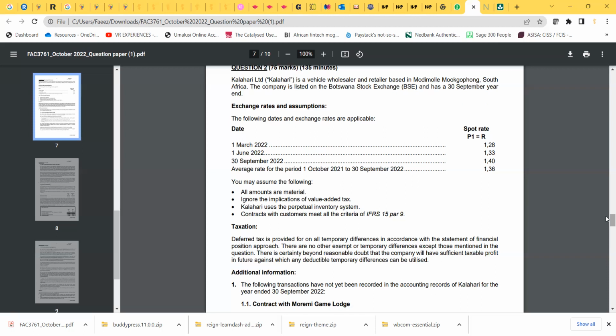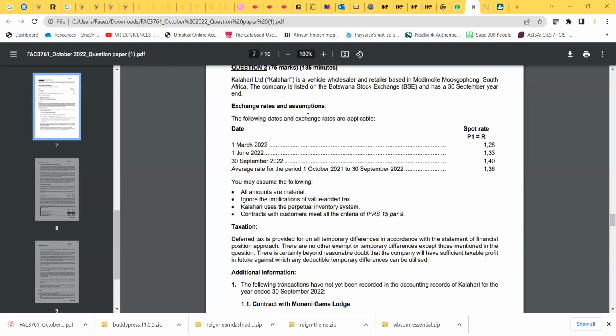Then the third thing that is very important, we are a vehicle wholesaler and retailer. Okay, so that means we buy and sell vehicles. So that implies vehicles would be our inventory, because that is what we do in our ordinary course of business. So that's important to take note. So just keep it in the back of your mind.